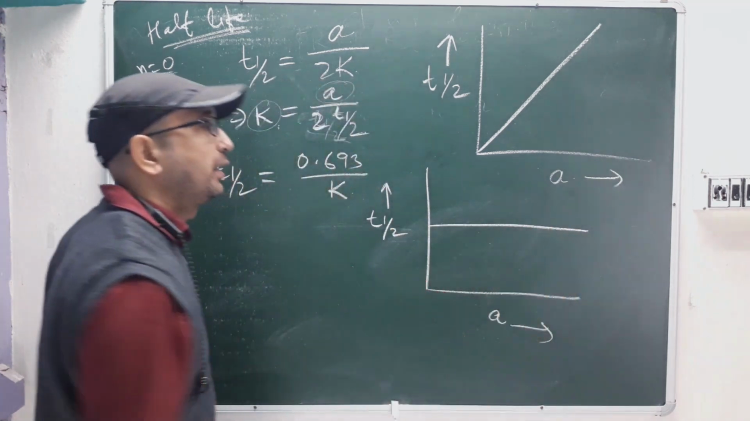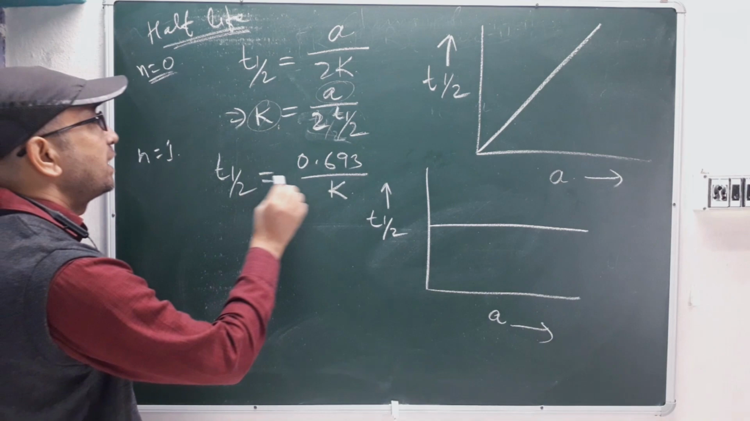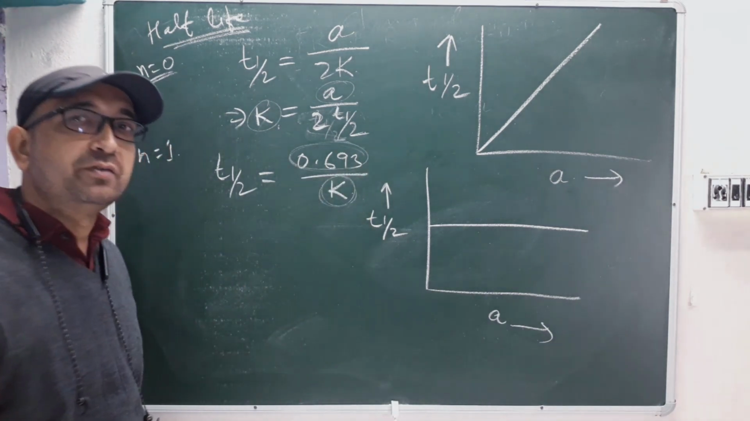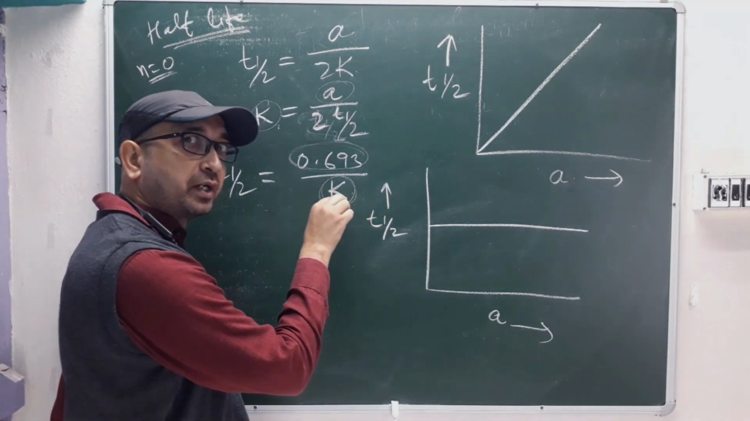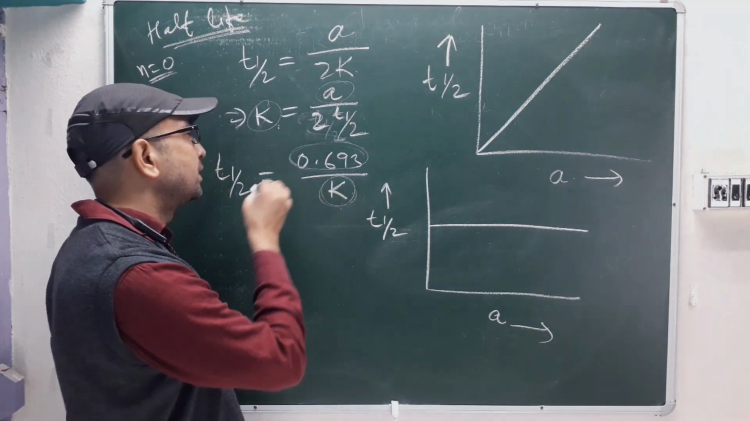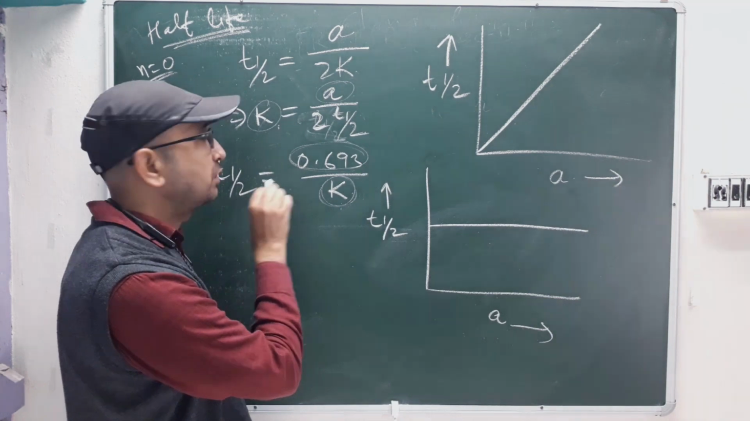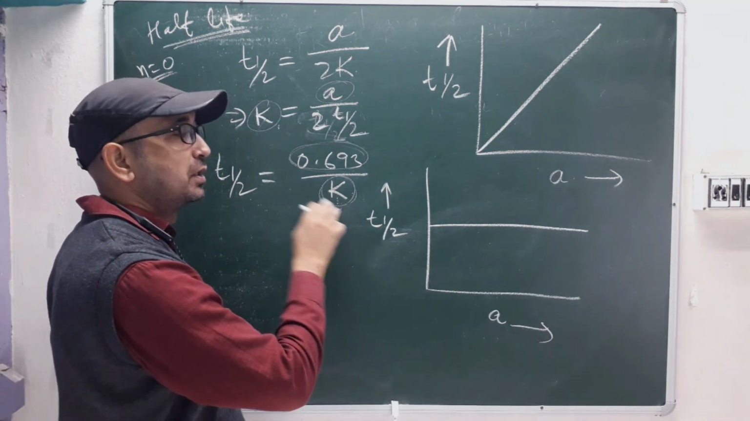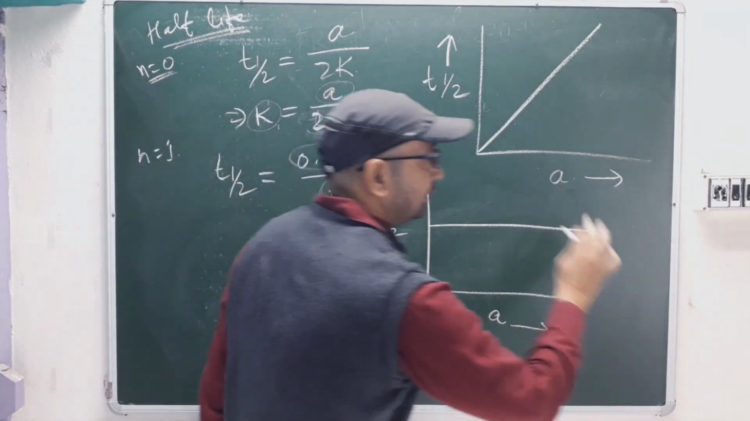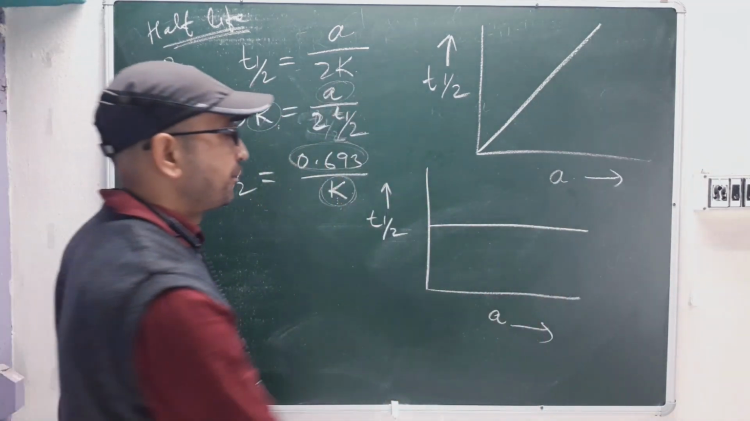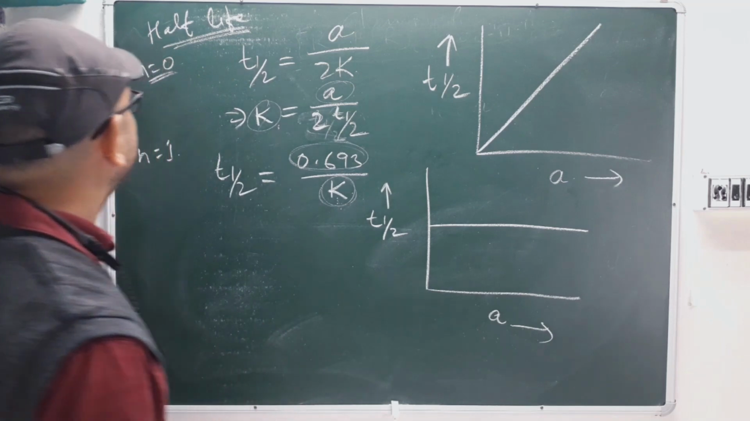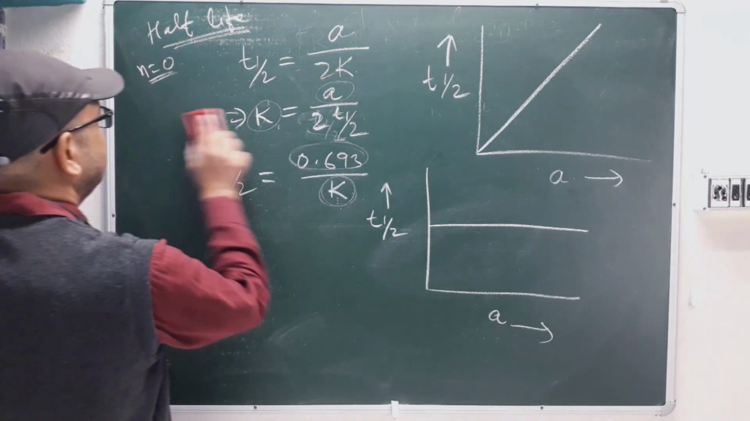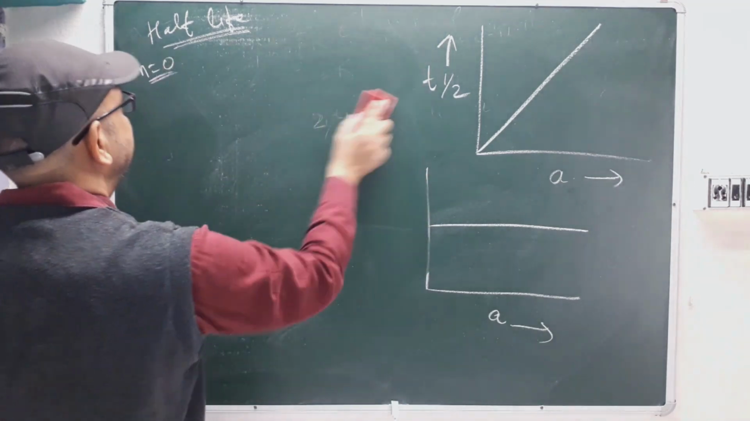It is constant, right? It is constant because t half equals 0.693 divided by k, and the rate constant is also a constant value. Only if you change the rate constant itself will t half change. Otherwise, if the rate constant is fixed, your t half will be a straight line. So these are the graphs for first order reactions. We'll see second order reactions next.